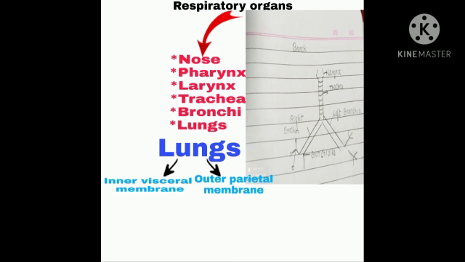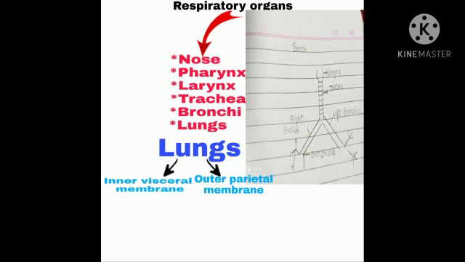Now, this carbon dioxide goes out during exhalation. After the removal of carbon dioxide from the blood, oxygen enters it from the alveolus through the thin wall of the capillary. This oxygen-filled blood passes through the pulmonary vein. Again, you should remember that the pulmonary vein is the only vein that carries oxygenated blood.